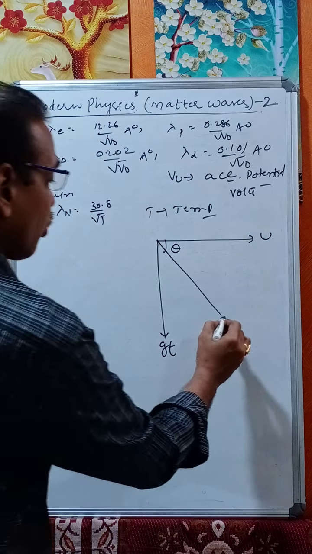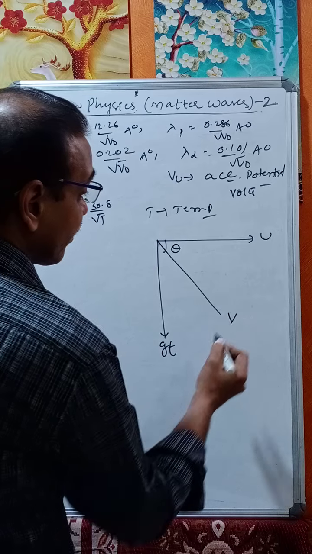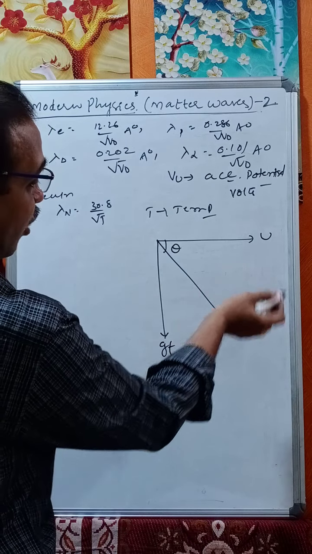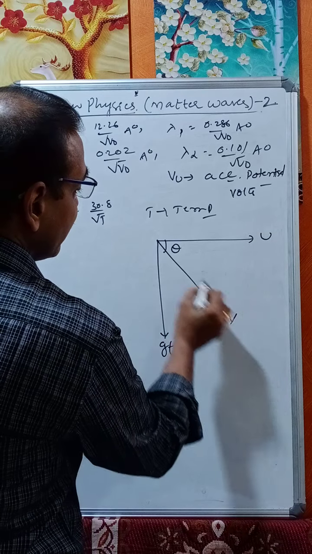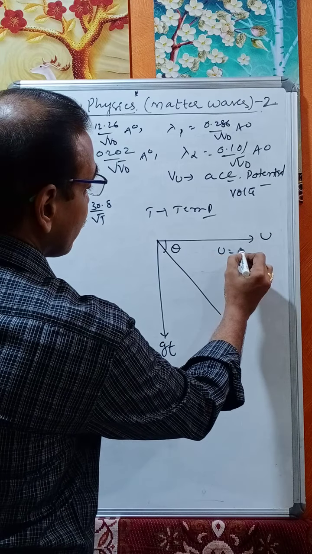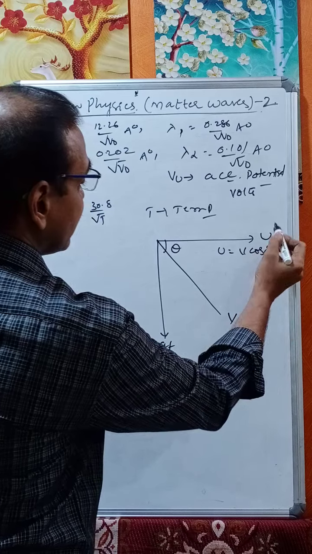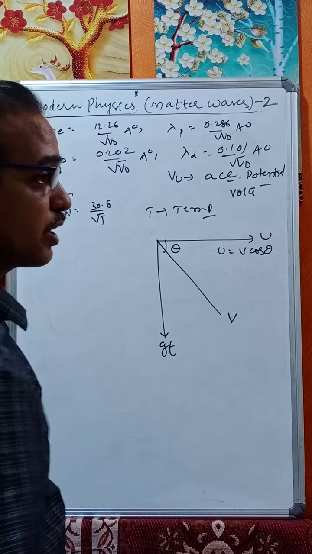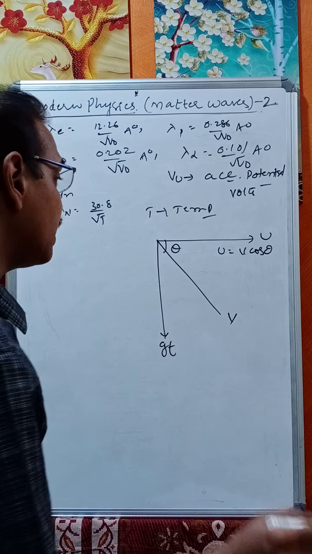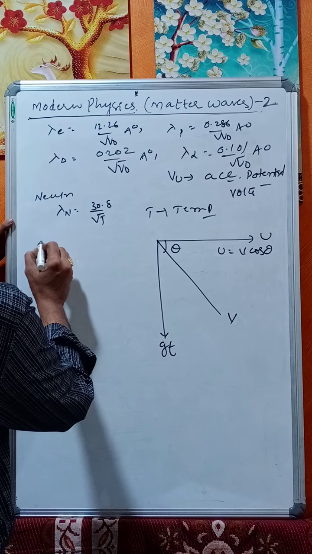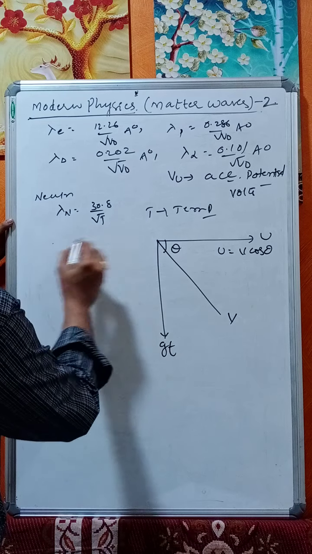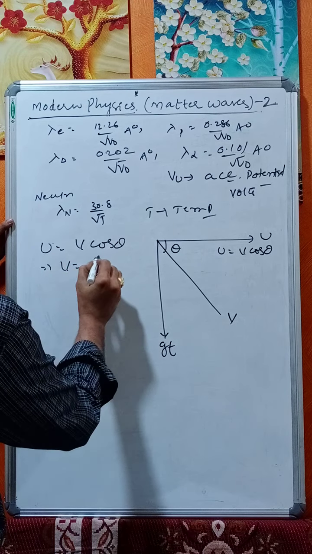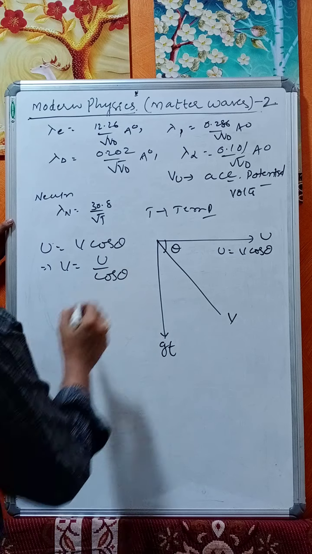Let the instantaneous velocity be v. The horizontal component of velocity remains constant in projectile motion, so u is equal to v cos theta, which implies v is equal to u by cos theta.